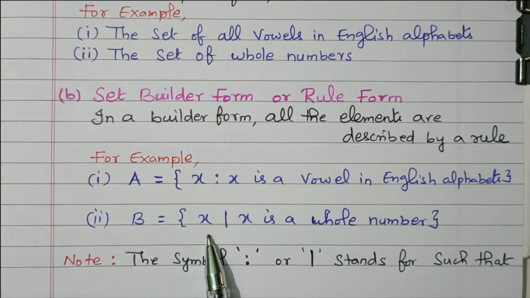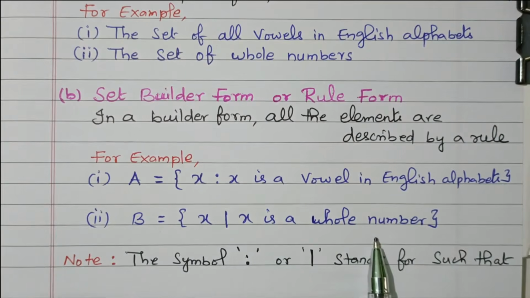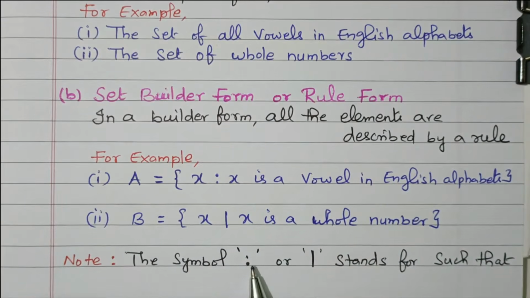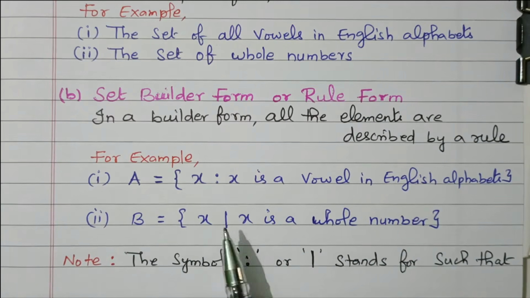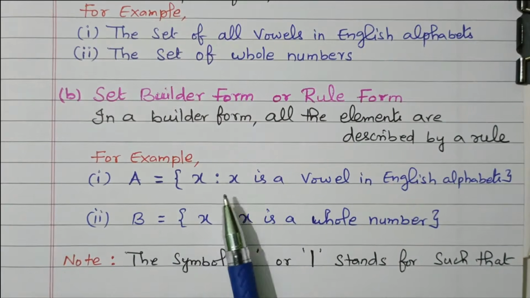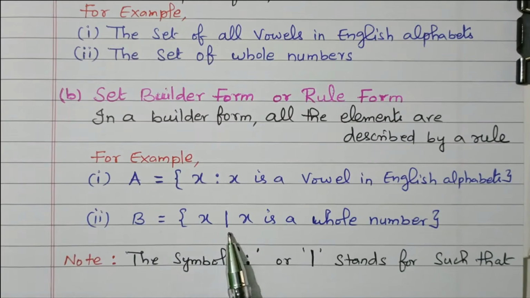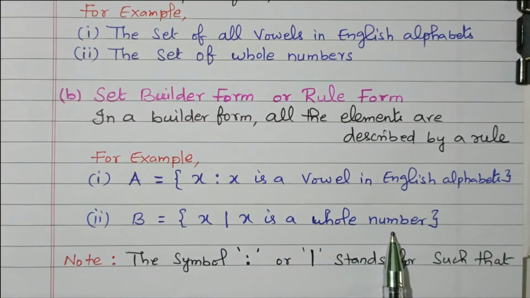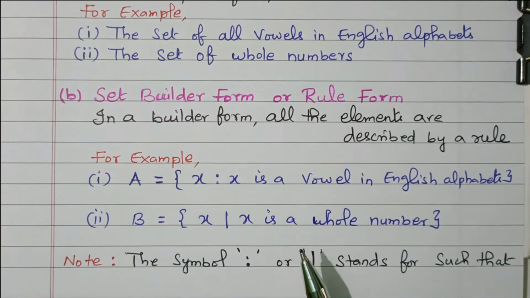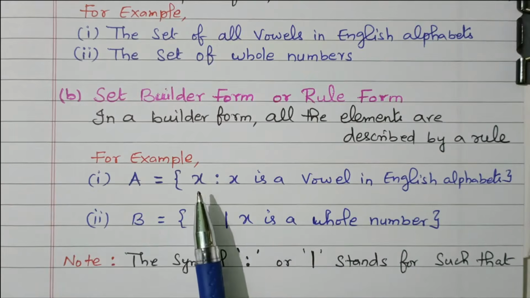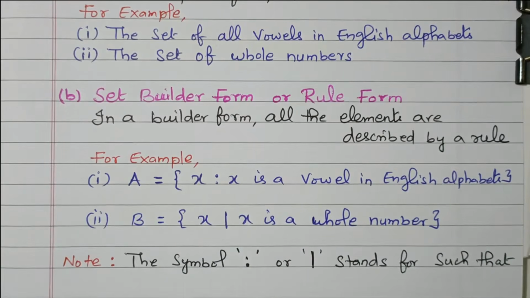Similarly, B equal to the set of x, that is, x is a whole number. The symbol, this colon or this line, stands for 'such that'. So set of x such that x is a vowel in the English alphabet. B equal to set of x such that x is a whole number. Here we are giving it in a builder form or rule form. Earlier only a clear description was given, but here it is given in a rule or builder form.